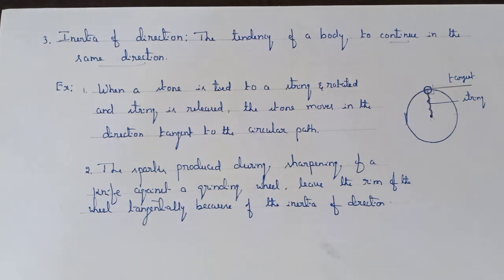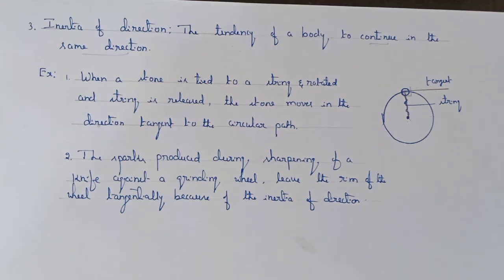Another example, you know the sparks produced during sharpening of a knife against a grinding wheel leave the rim of the wheel tangentially because of the inertia of direction. Now you know what is inertia and types of inertia. The tendency of a body to oppose any change in its state of rest or uniform motion is called inertia of the body. Inertia of the body is divided into three types: inertia of rest, inertia of motion, and inertia of direction.